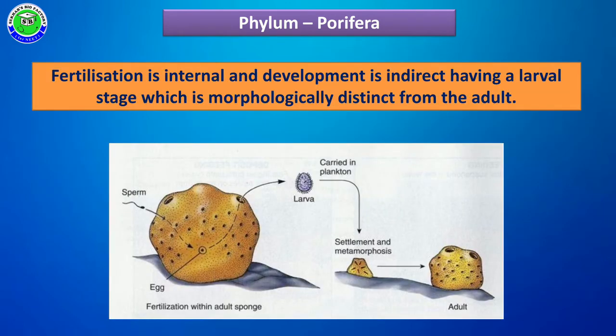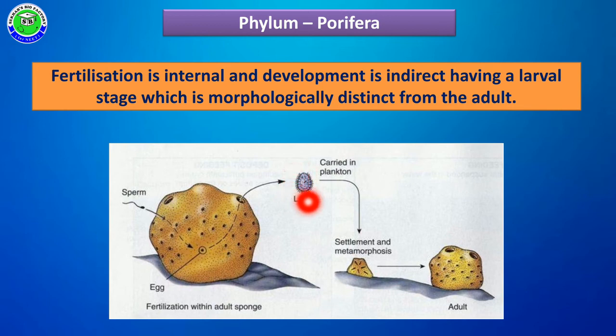During sexual reproduction, whenever a sperm cell from another sponge reaches the egg cell, it fertilizes it to form a diploid zygote, and this process taking place inside the body is called internal fertilization. After this, the zygote formed in their body is released outside through minute pores present in the body. The zygote undergoes many divisions and forms a larva.